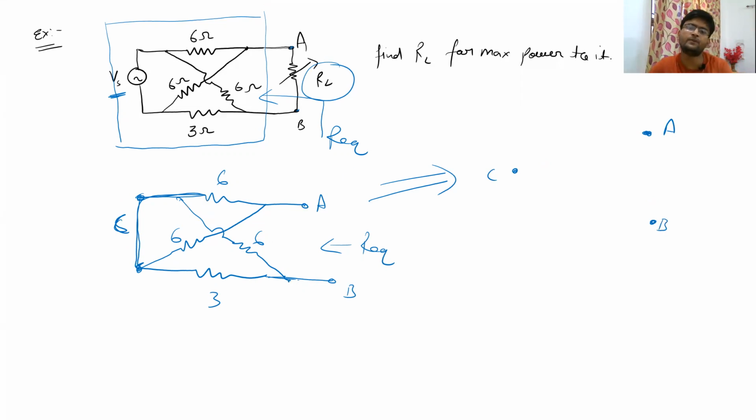So what are the elements between A and C? Obviously, this 6 ohm and this 6 ohm. There is no other element between A and C, and these two are in parallel. So there is a resistance of 6 ohm, and there is also a resistance of 6 ohm in parallel. Now coming to C and B, there is a resistance of 6 ohm and there is a resistance of 3 ohm. These are between C and B.